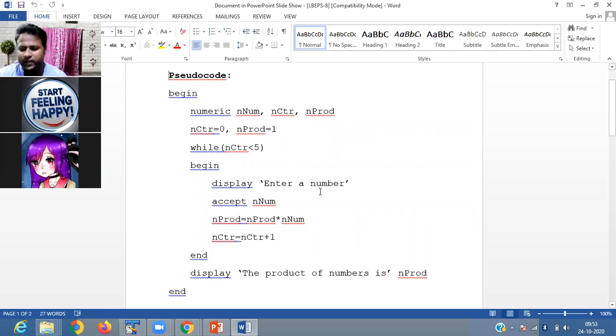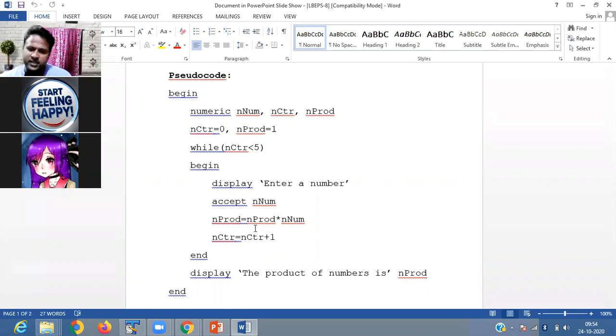Then it asks you to enter a number. So you pass 10 here. That 10 value you accept in nnum. Then product equals product into nnum. The product value is 1. Suppose we are passing 10 here, so 1 into 10 is 10. Then counter equals counter plus 1. The counter is previously 0, and 0 plus 1 is 1.